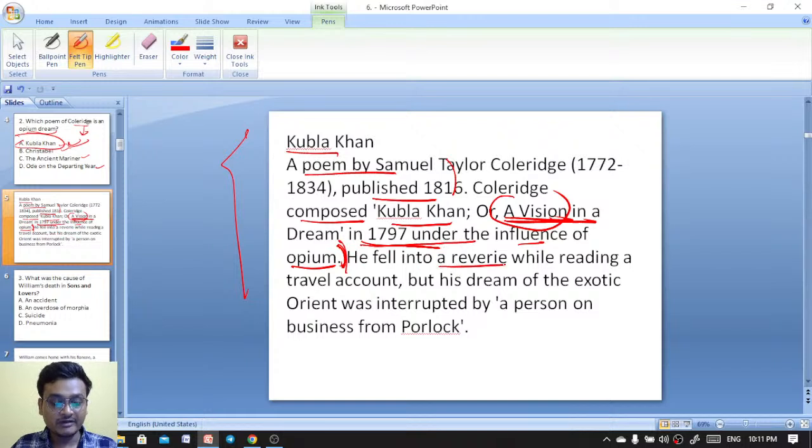He fell into a reverie, a daydream, while reading a travel account, but his dream of the exotic Orient was interrupted by a person on business from Porlock.